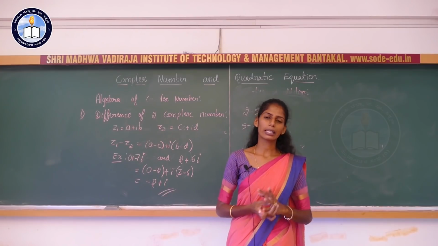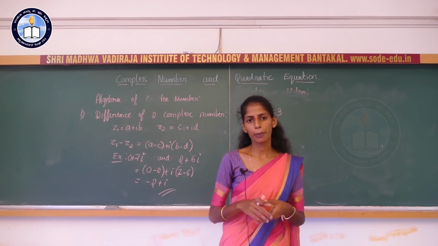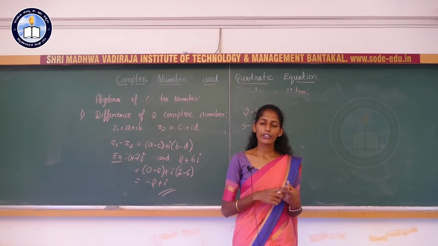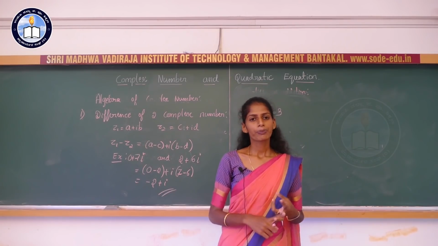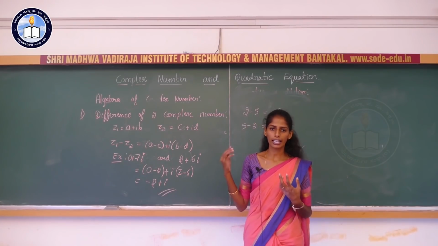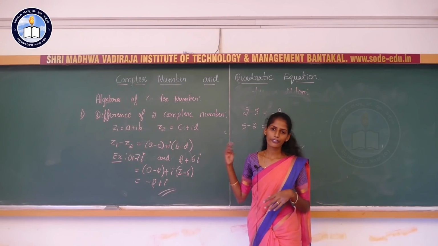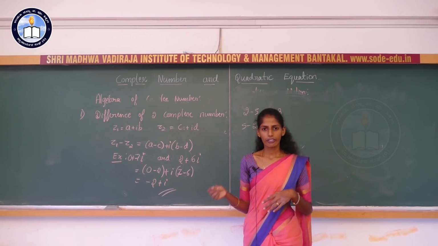In the case of real numbers also it is true that commutative and associative properties will not hold for difference and division. Only for addition and multiplication will the commutative and associative properties, identity and inverse hold. In the case of difference and division they will not hold.